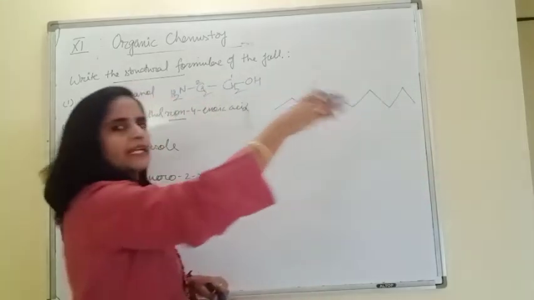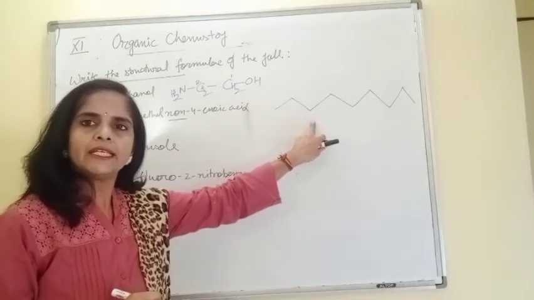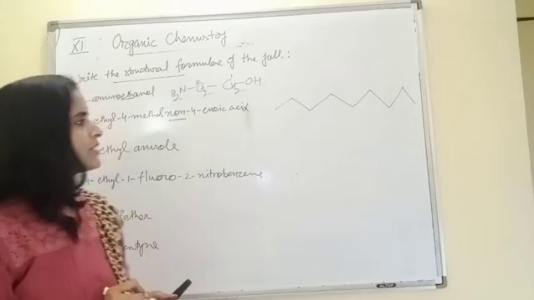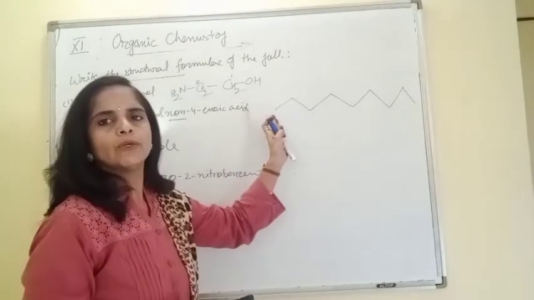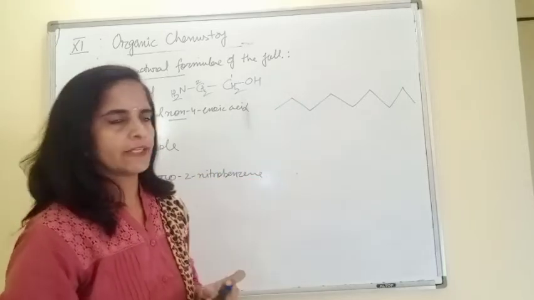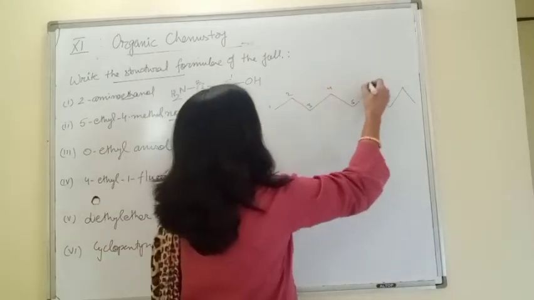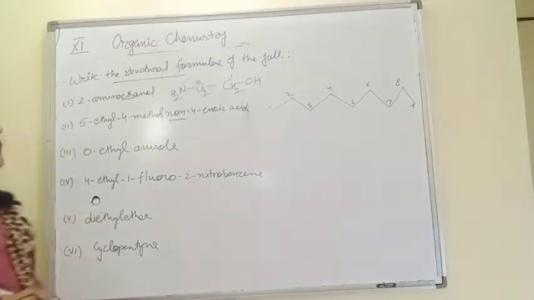But you may write the simple chain in this way, or you may write the chain in the form of bond line. After selecting the chain, beta, give numbering to the chain from any side. You may start now because this is a very simple chain, from left or from right. Like I am giving numbering 1, 2, 3, 4, 5, 6, 7, 8, 9. So now this is my 9 carbon chain.